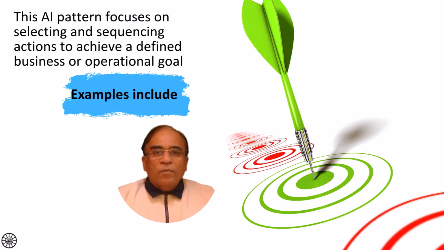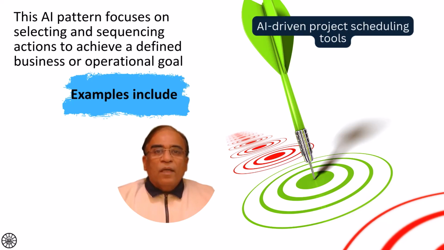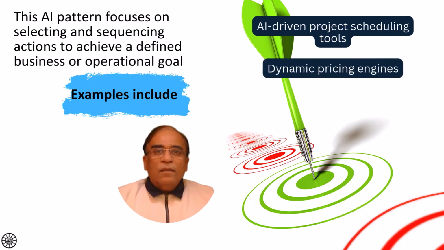Some of the examples are AI-driven project scheduling. It can adjust task priorities and timelines to meet a shifting project deadline. Then dynamic pricing, updating the product prices in real time.